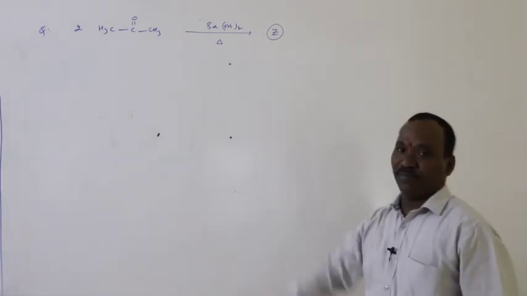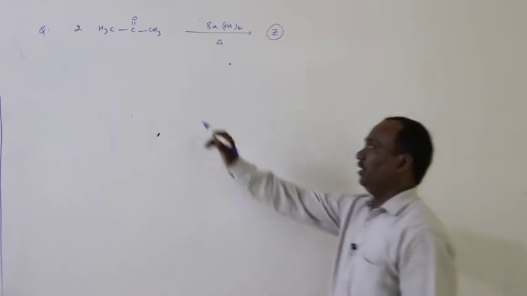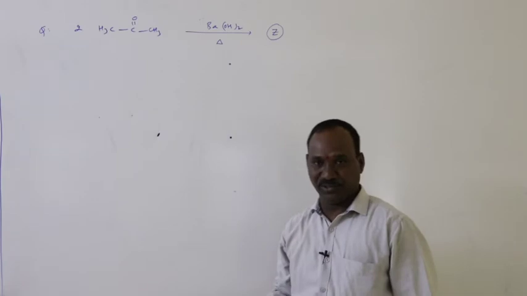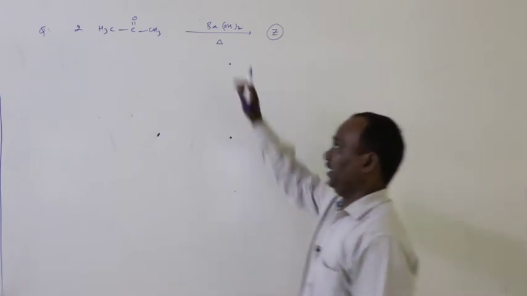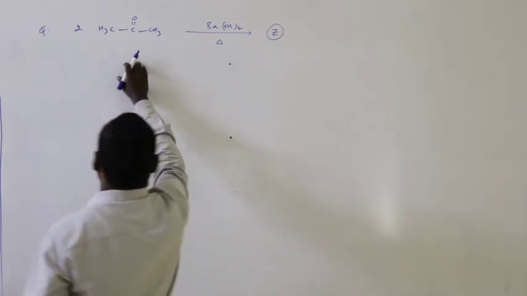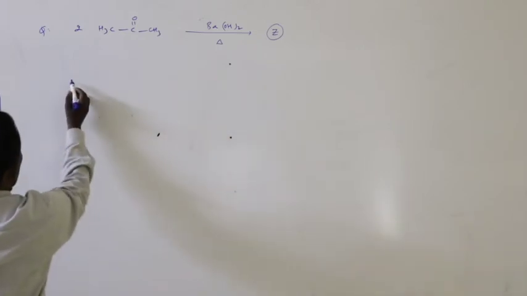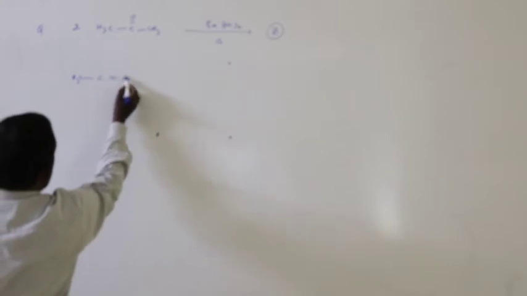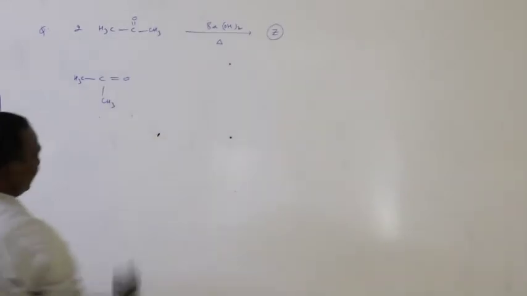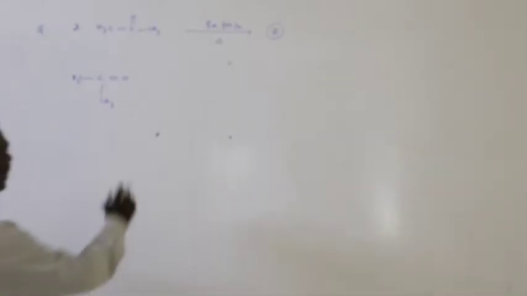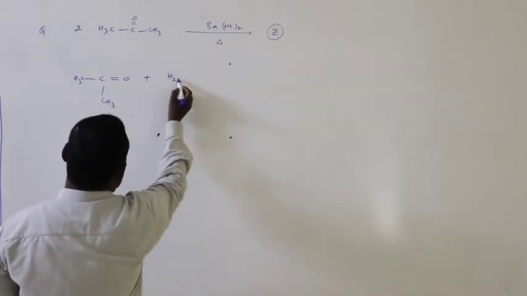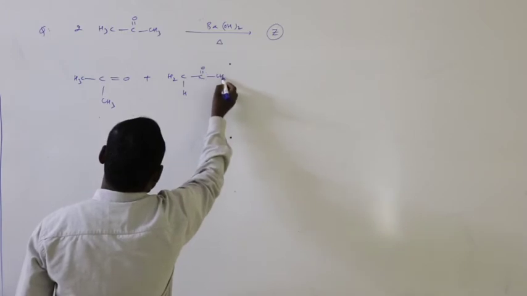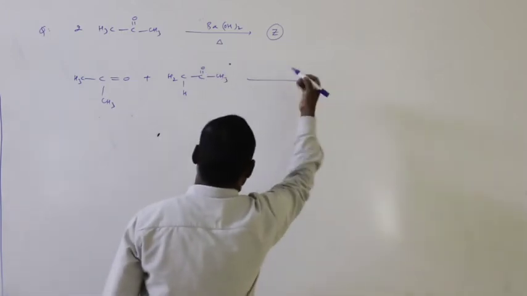Now here, a ketone containing alpha hydrogens undergoes aldol condensation in the presence of base. So therefore here the product is: 1 mole of ketone, CH3COCH3, and the second mole of ketone, CH3COCH3.